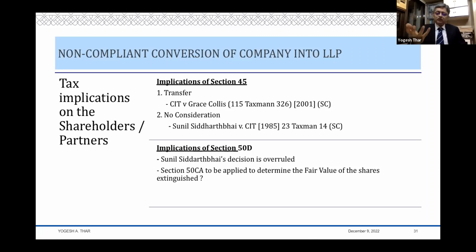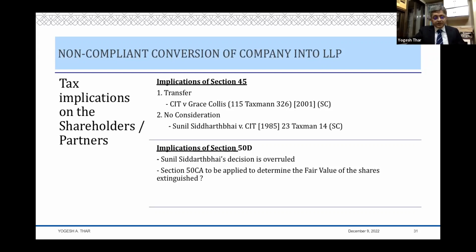Now, if you follow that principle, certainly there is no tax in the hands of the shareholder, but today that principle does not survive because you have section 50D, which says that if the consideration is not determinable, then you look at the value of the asset which has been given up. Now, the asset which has been given up are the shares, and therefore you look at the value of the shares. And if you look at the value of the shares, you have section 50CA to determine the fair value of those shares, and therefore you take section 50CA valuation to determine what can be the tax liability in the hands of the shareholder.